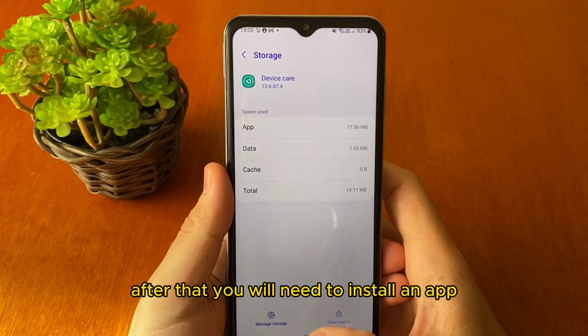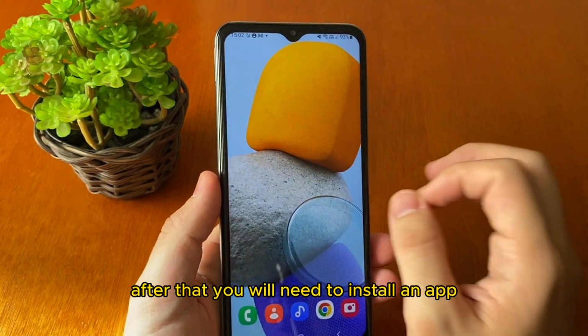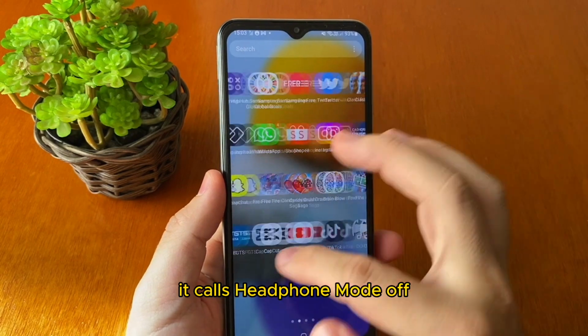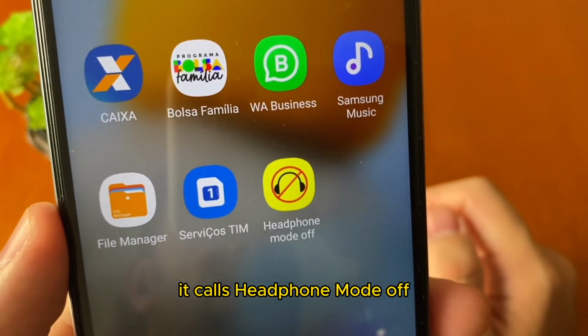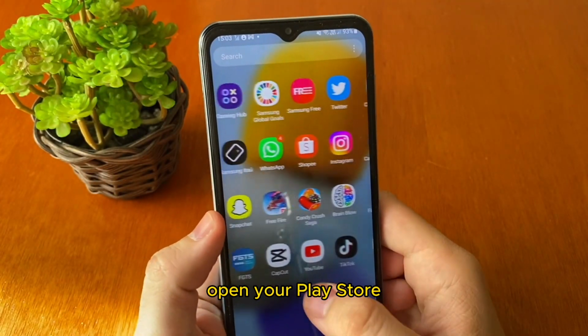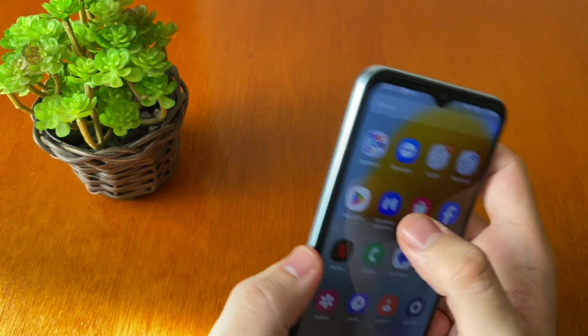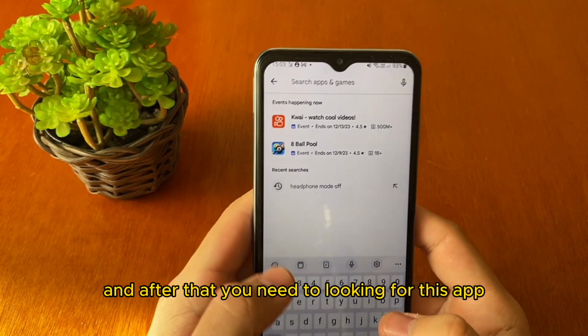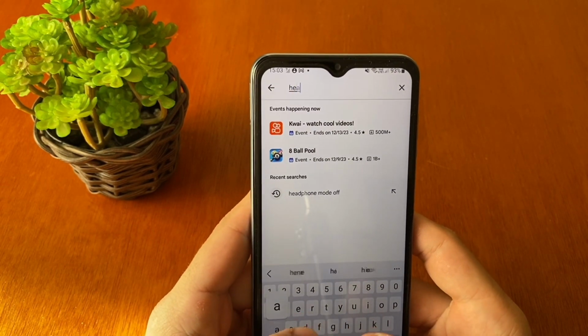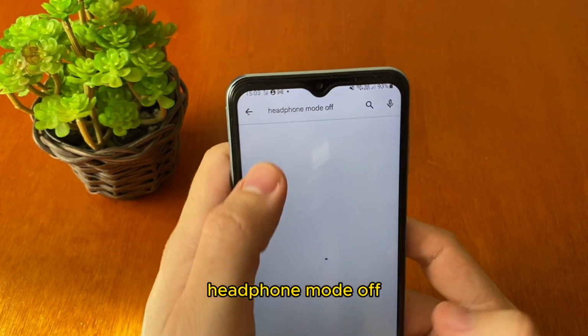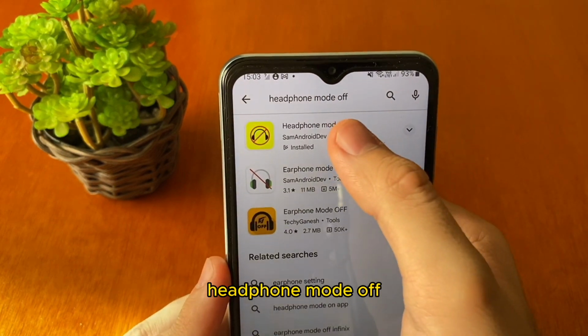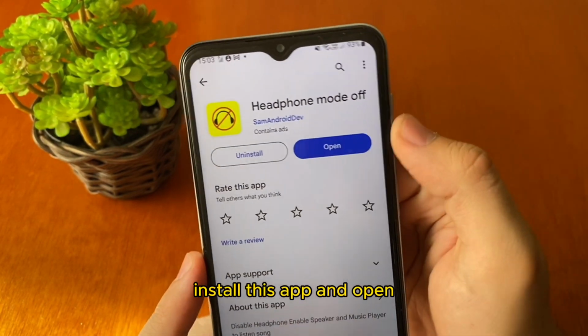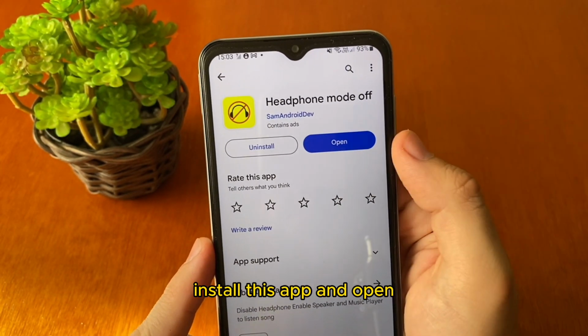okay. After that, you will need to install an app. It's called headphone mode off. Open your Play Store and after that you need to look for this app, headphone mode off. Install this app and open.